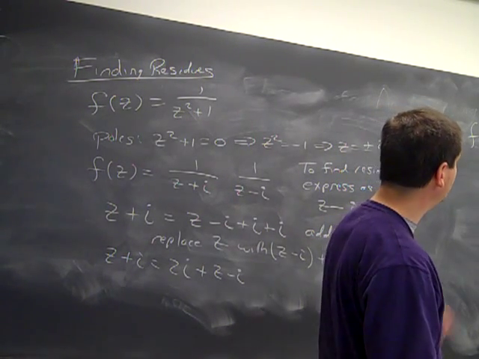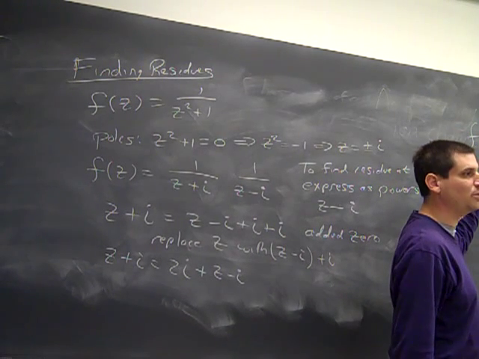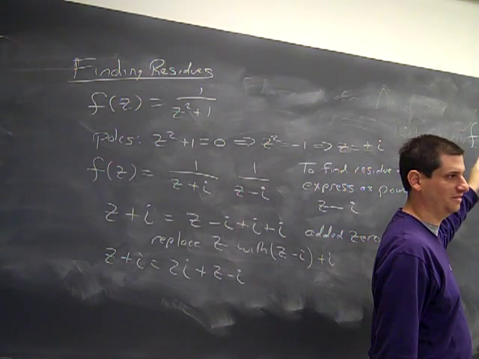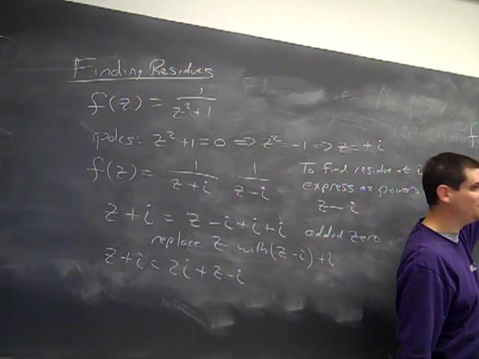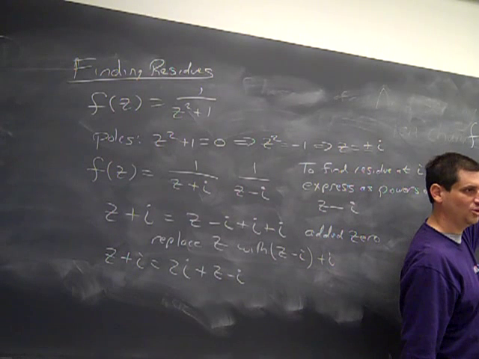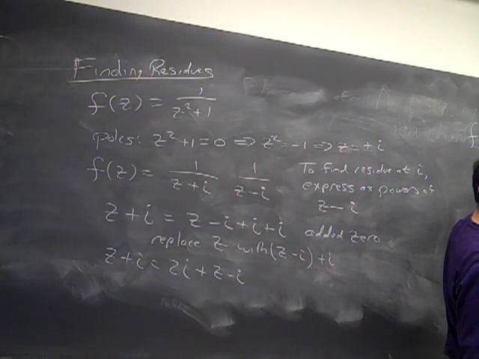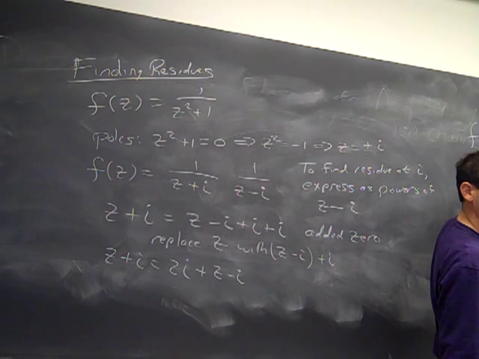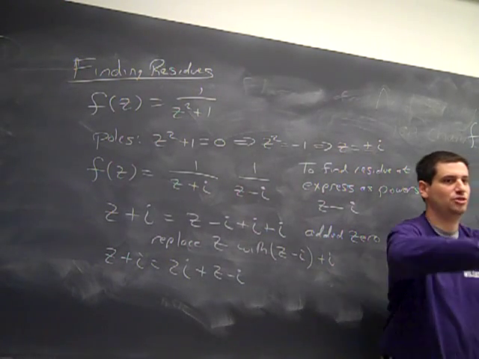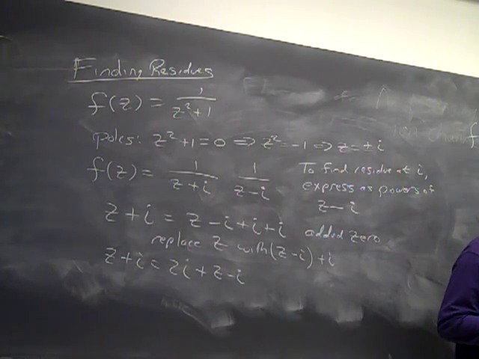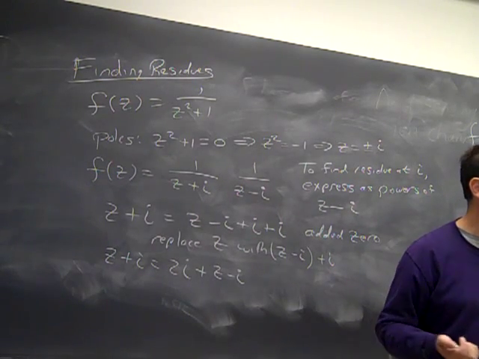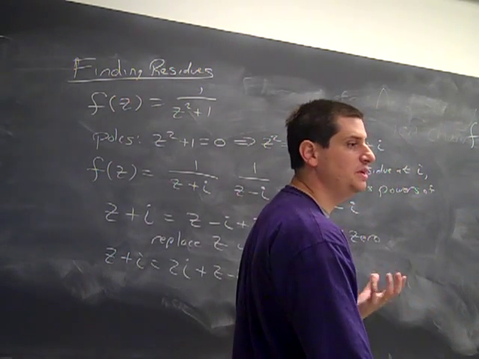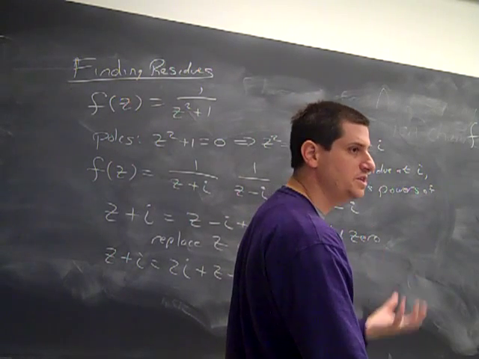How else could I, if I look at this function, and I'm looking at what's going on at i, this piece becomes 1 over i plus i. This is the piece I'm expanding. Well, this piece is holomorphic at i. This piece doesn't blow up when z equals i. So if I expand this, its constant term should just be its value at i. There was actually no need to do this. But again, 50 minutes, have to do something. And there will be other problems where it's not going to be as nice as this. So you want to see the method.